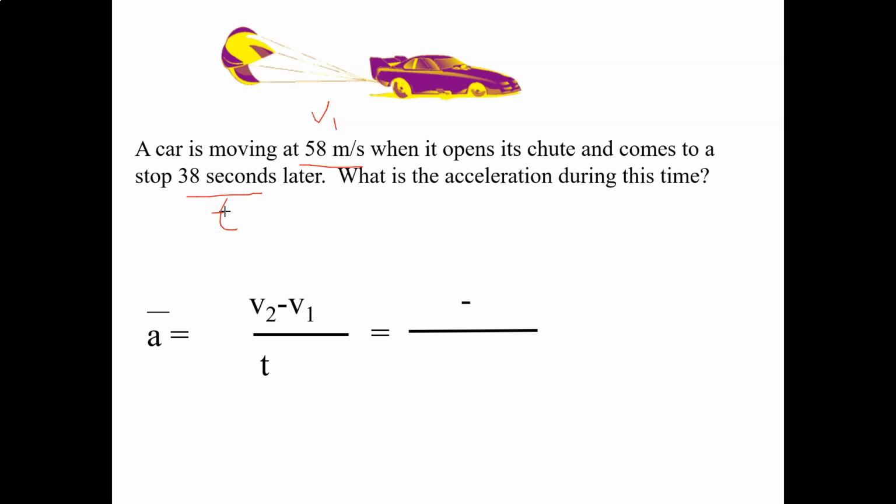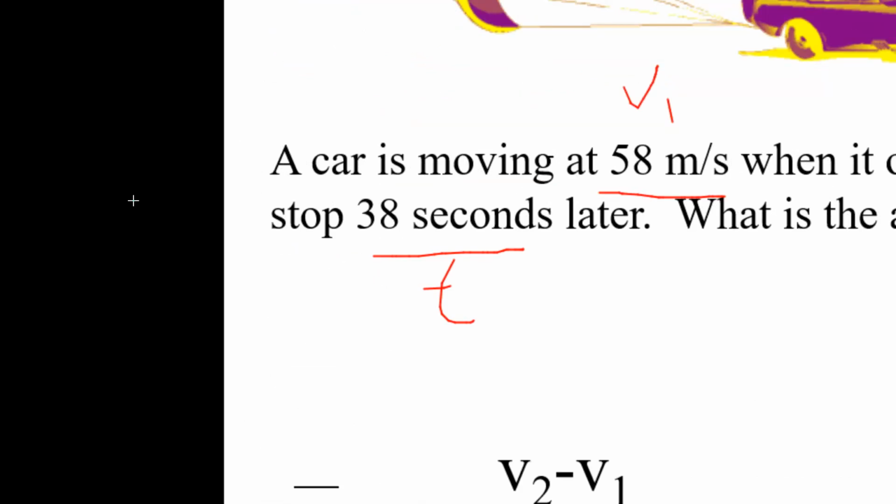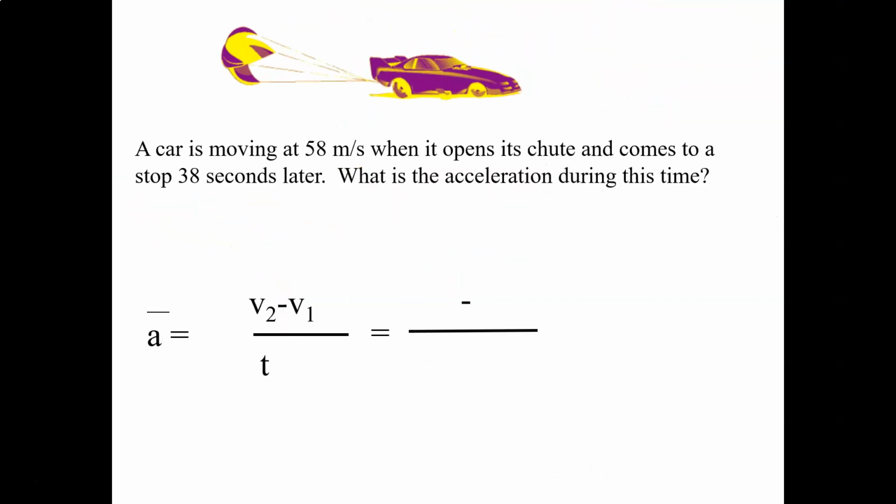If we're going to calculate the acceleration, then we need v2, v1, and t. Right now, I've only got v1 and t. I need v2. It does tell us v2, it's just not in the form of a number per se. It says that we come to a stop. So that tells us v2 equals 0. Whoops, now I deleted it.